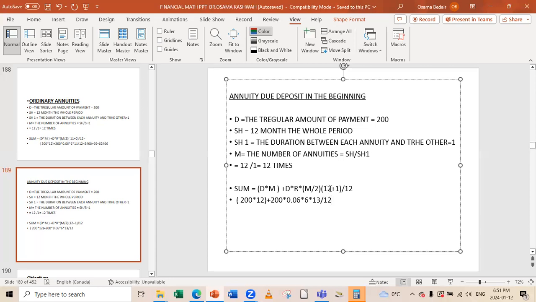Because now the first sum at the beginning of the first month in the 12 months stayed for 12 months. The last sum before the end of the 1 year stayed 1 month. So that's why it's multiplied by 13 divided by 12. Same thing here. Let me enlarge it just a little bit so that it will be clear for everyone.